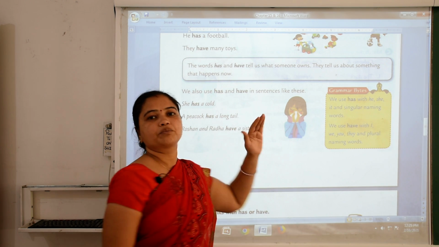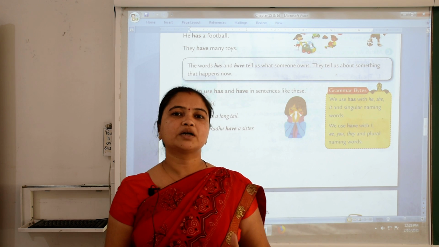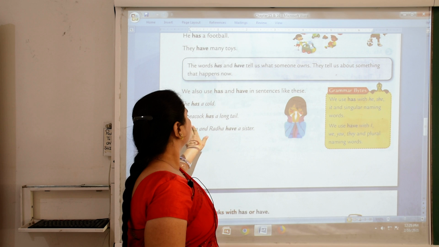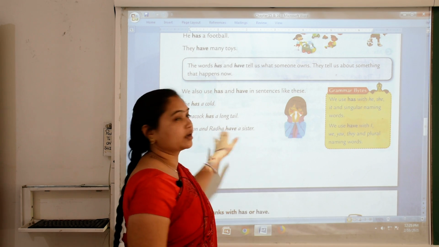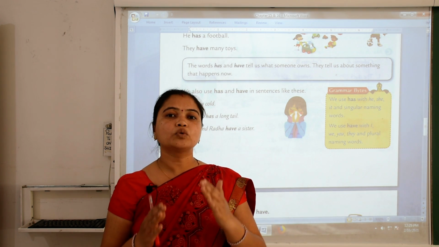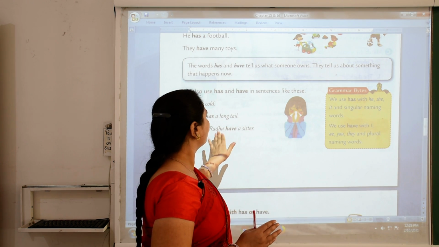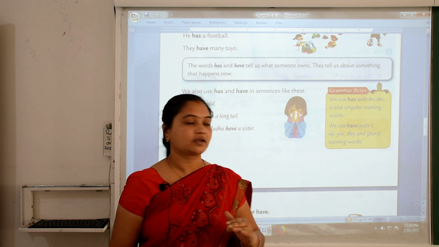A peacock, peacock is singular naming word, so we use has. And Roshan and Radha is plural naming word, so we use have with Roshan and Radha.